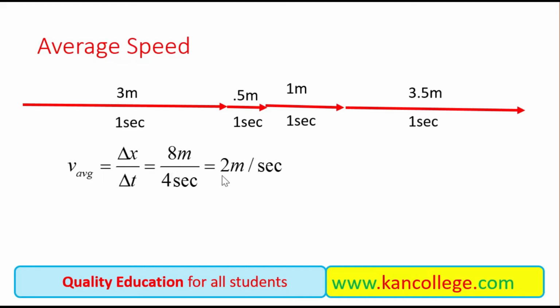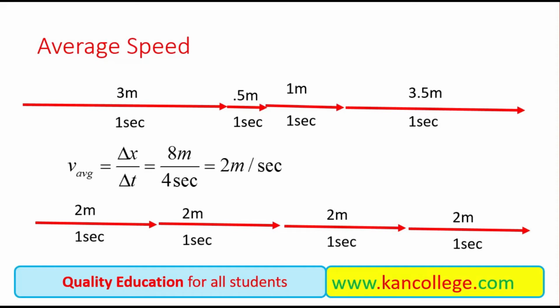So the ratio will become 2 meters per second. So the body is covering a distance of 8 meters with the average speed of 2 meters per second. If this body moves with this much ability, then it will cover the same distance in 4 seconds, rather than moving with a variable speed. So we can say that this body is moving with the average speed of 2 meters per second.